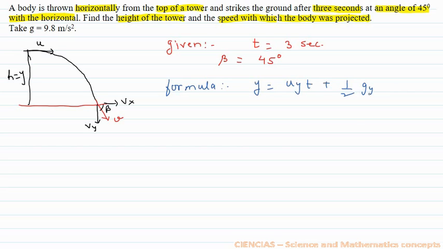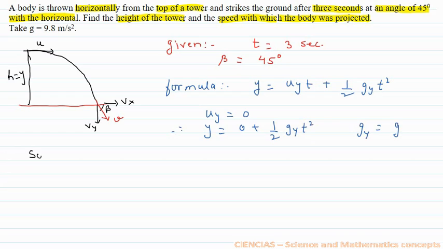Since the body is being thrown horizontally, uy is equal to 0. Therefore, y equals 0 plus half gy t square, and gy means acceleration due to gravity in the vertical direction.